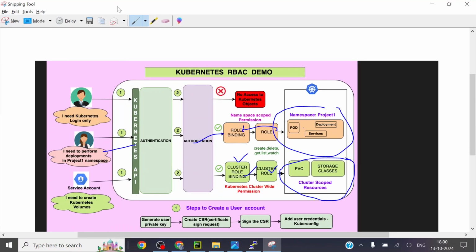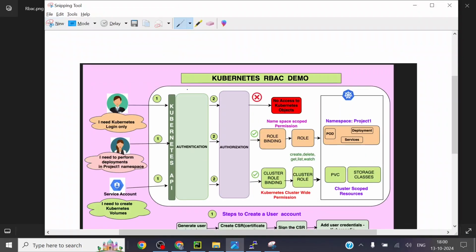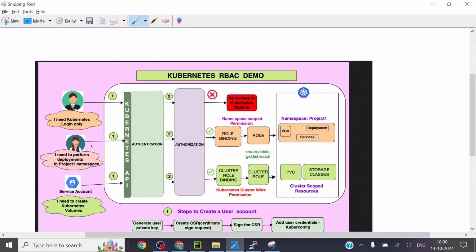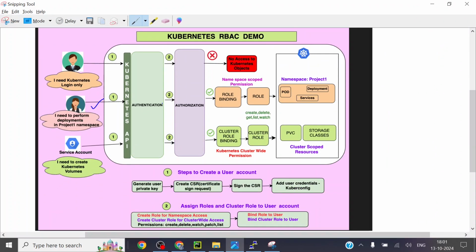Let me again explain what we have done over here. It's a quick thing. Right now, what we did is we created the user using the steps mentioned over here. Then we gave the authorization, that is the role and the role binding, to this user for listing the pods and the deployments. That is the first thing we have done. Then we gave this user the cluster wide resources. Cluster wide resources need to be assigned through the cluster role and the cluster role binding. That's what we did in step 2.